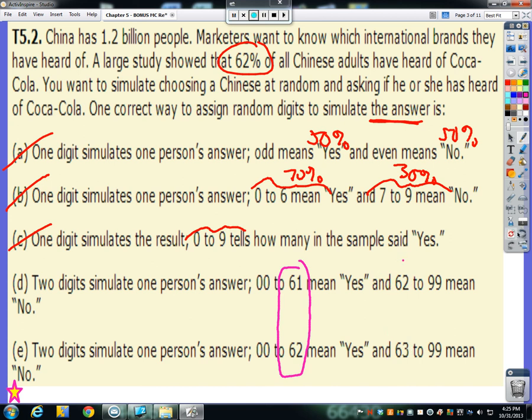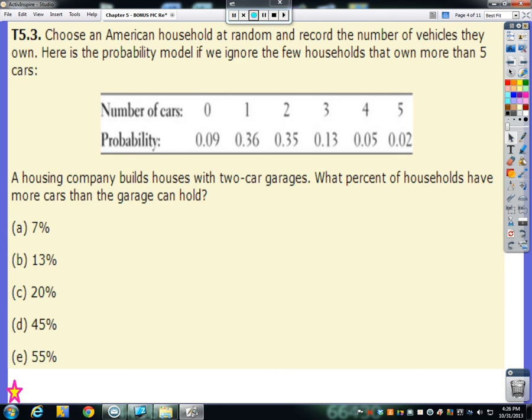If we want 62% to be a yes, then people might accidentally gravitate to this one because there's a 62, but it starts at 00, so there are really 63 numbers in this set. 00 to 61 is only 62 numbers. So that is our correct 62-38 ratio. So our correct answer would be D. Let's double check. Yes, that is correct.